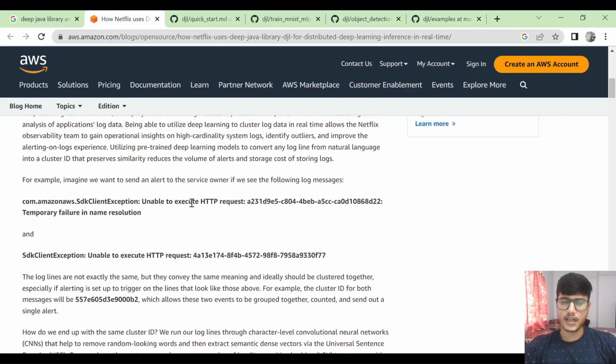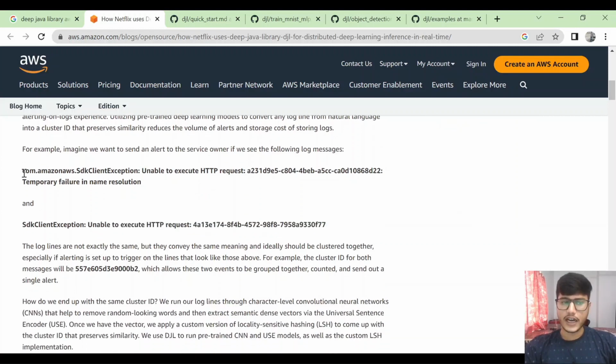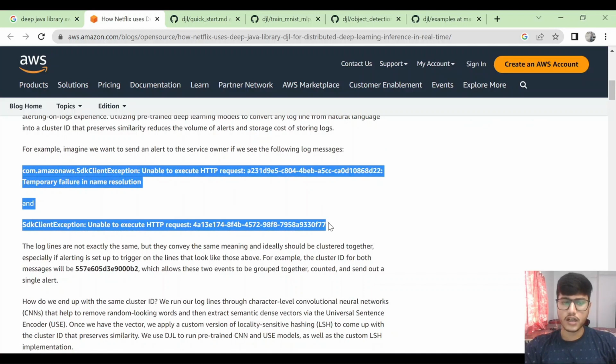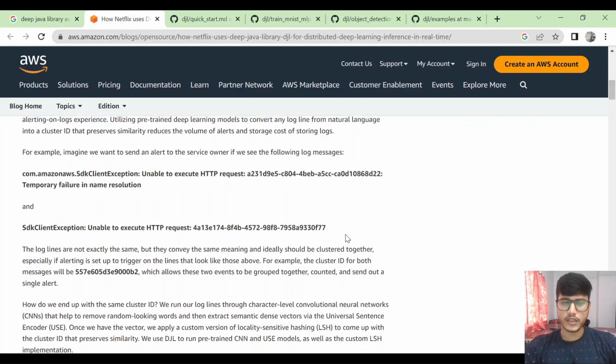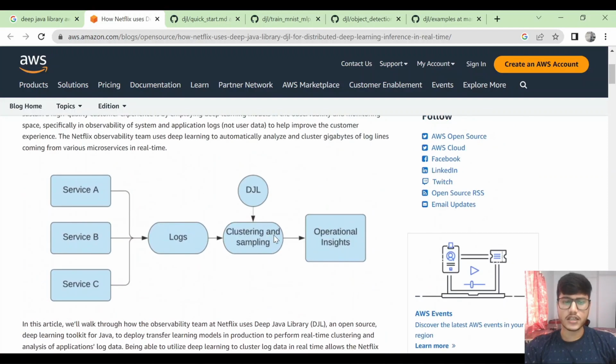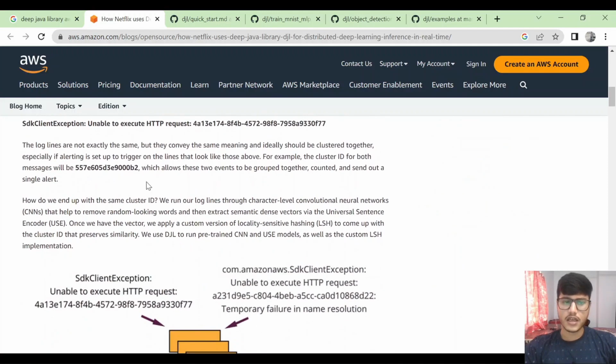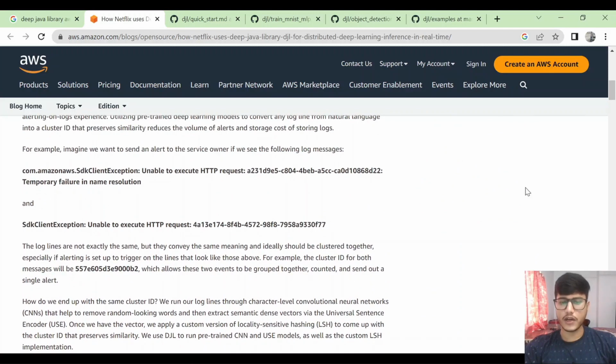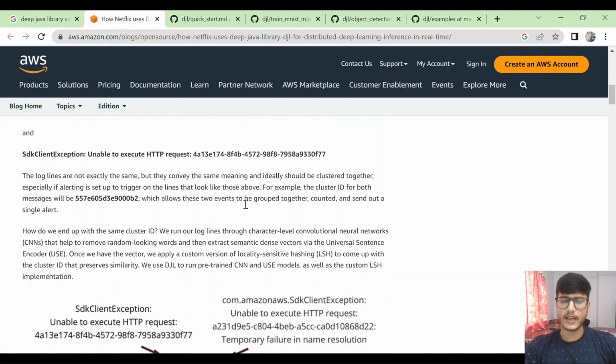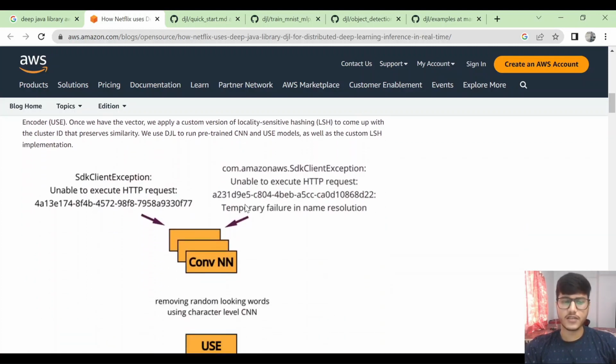What this DJL model will do is categorize both under one single ID and log it to the main system, which is the cluster and sampling system. So these two logs are converted into one log. Like that, several logs will be reduced, millions of logs will be reduced, and then those logs can be analyzed properly.